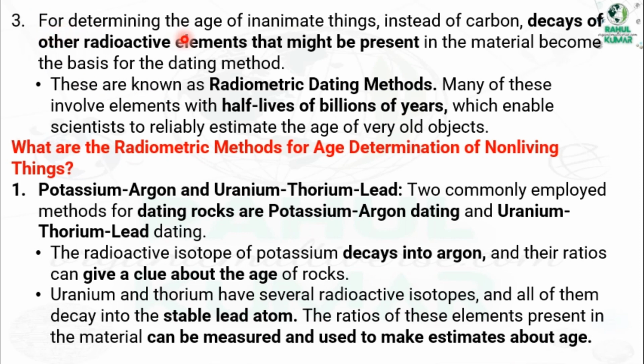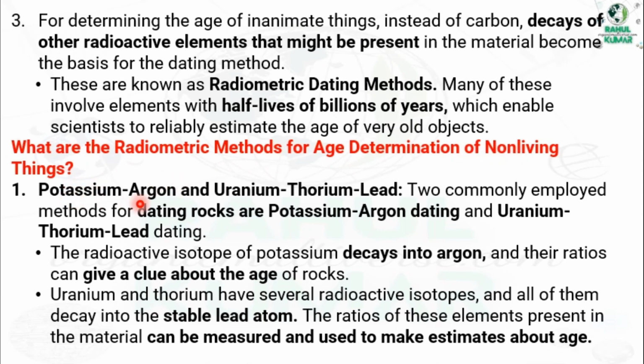For determining the age of non-living things, instead of carbon, the decay of other radioactive elements that might be present in the material becomes the basis of the dating method. These are also known as radiometric dating methods. Many of these involve elements with half-lives of billions of years, which enables scientists to reliably estimate the age of very old objects. So now, what are the radiometric methods for age determination of non-living things?